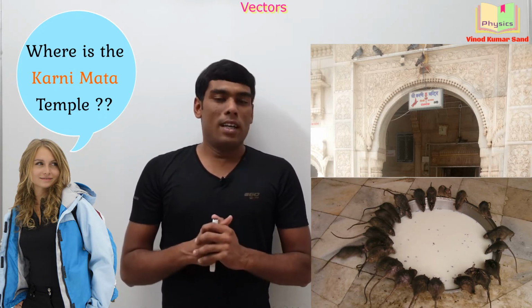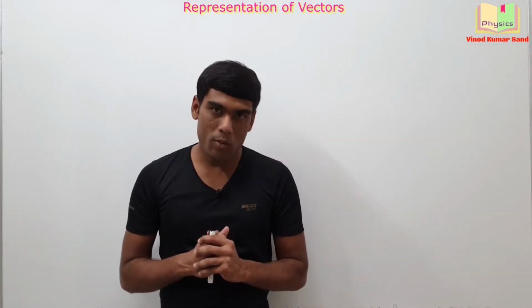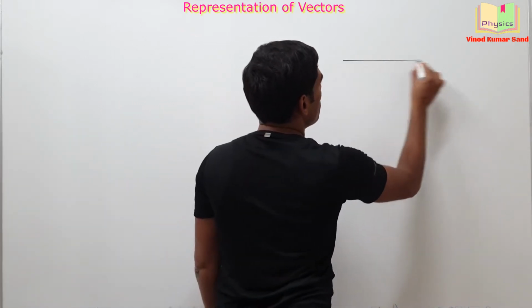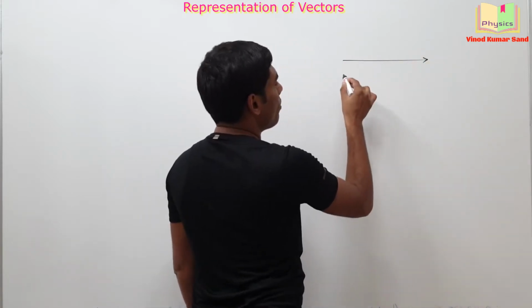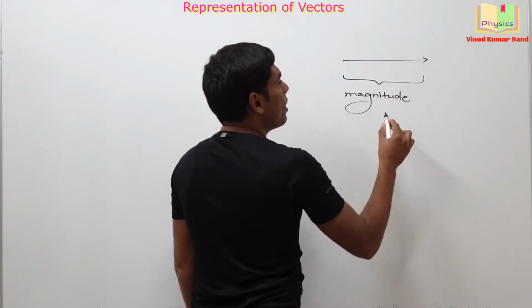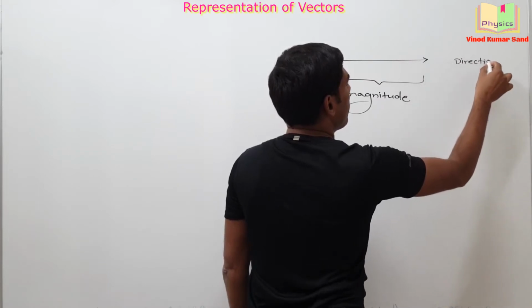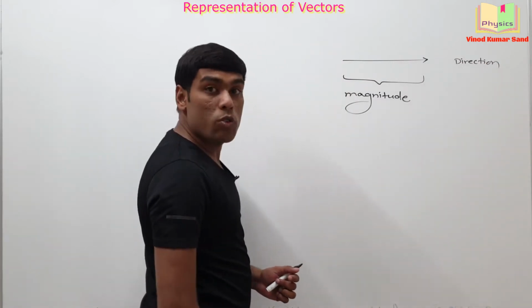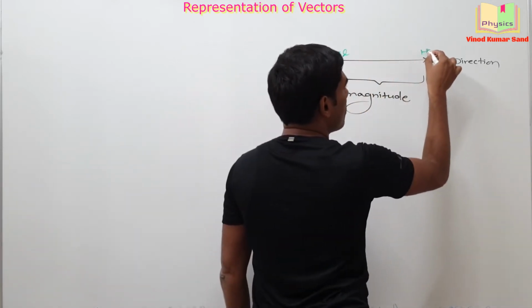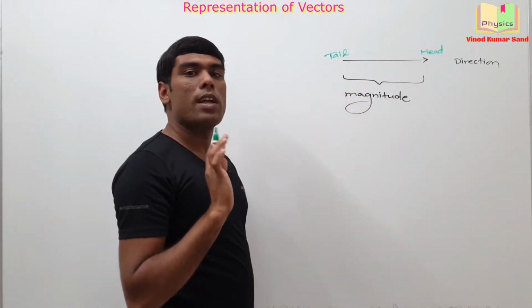Okay, let's go further. Our next topic is the representation of the vectors. In physics, the vectors are represented using the arrow. The length of the arrow tells you the magnitude of the vector and this gives you the direction of the vector. The direction of any vector is always from tail to head. This is the tail of the vector and this is the head of the vector. So the sense of direction you should keep in mind is always from tail to head.